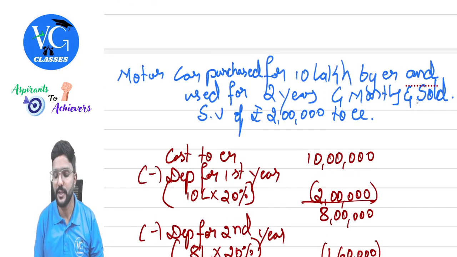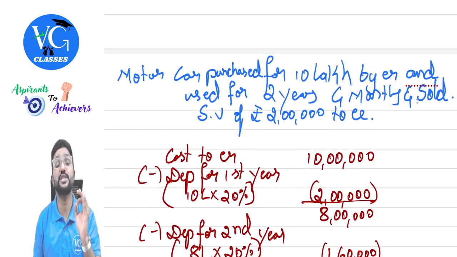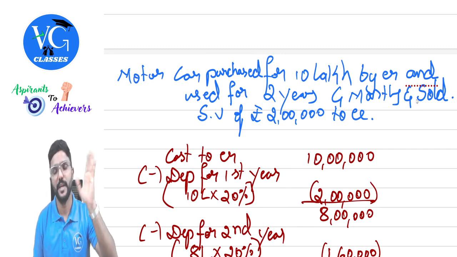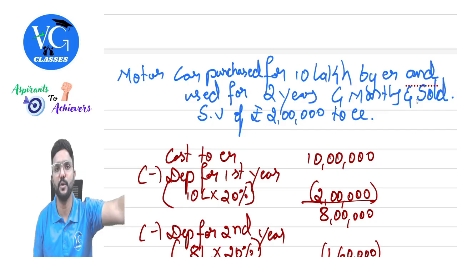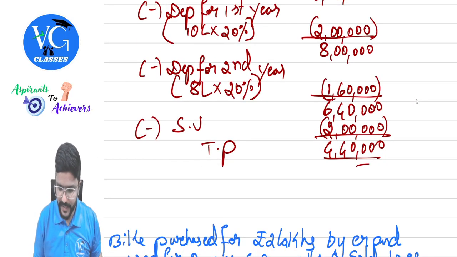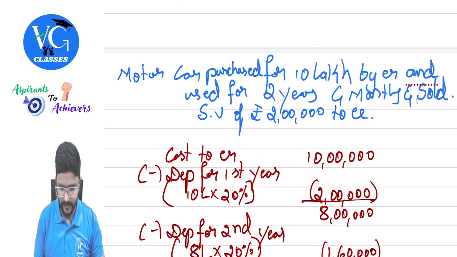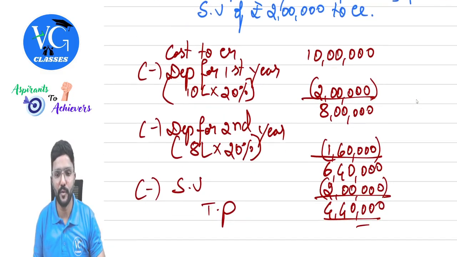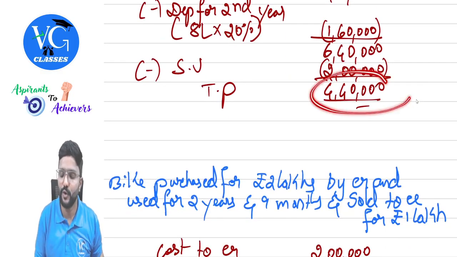Sir, should we calculate depreciation for 4 months? No. I told you, for each completed year of usage only. If any part of the year is there, please ignore it. Even if it is 11 months, ignore it. So sale value is how much? 2 lakh, which is nothing but the amount recovered from the employee. Remaining is what, guys? 4 lakh 40 thousand.